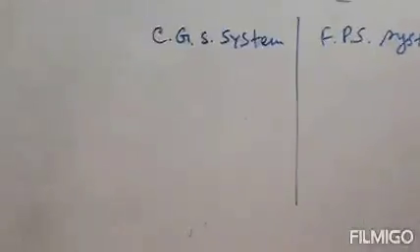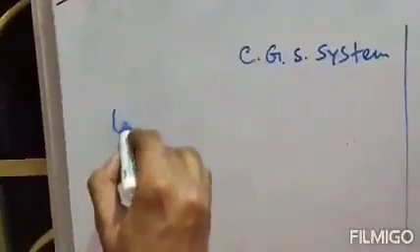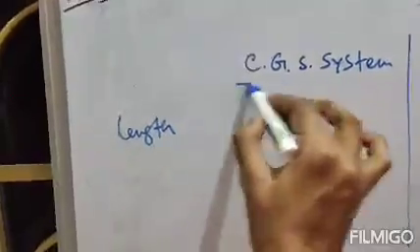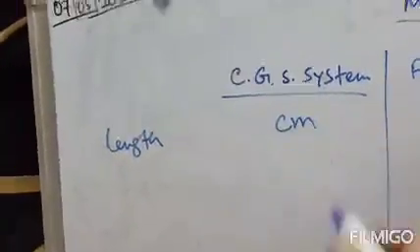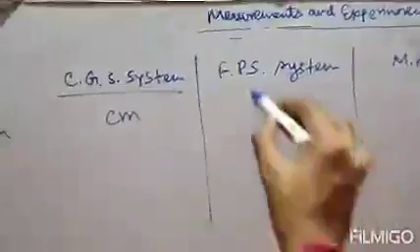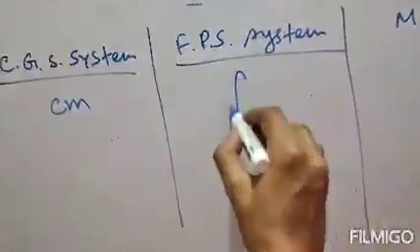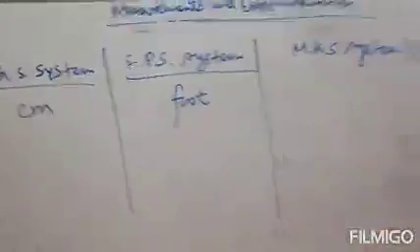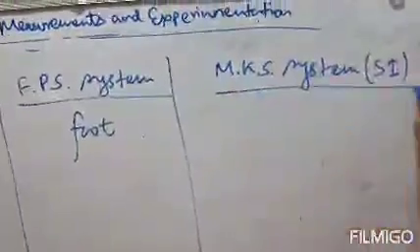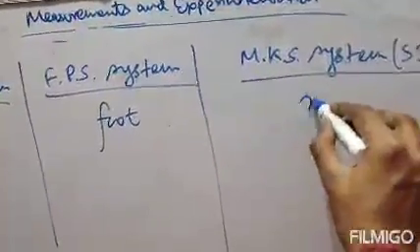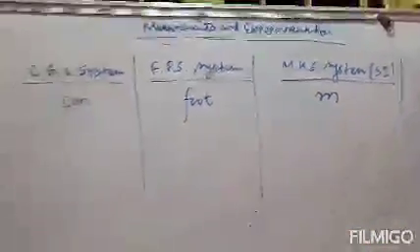Now suppose we are talking about length. In the CGS system its unit will be centimeter, in the FPS system its unit will be foot, and in the MKS system or SI system its unit will be meter.